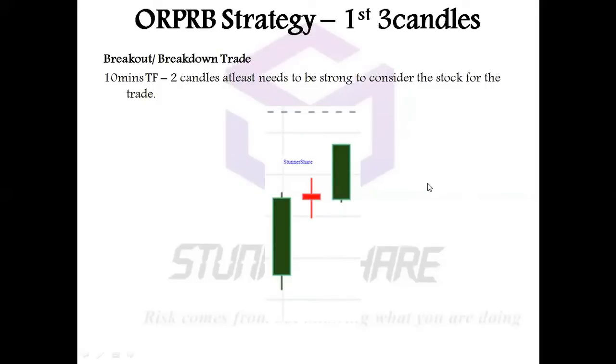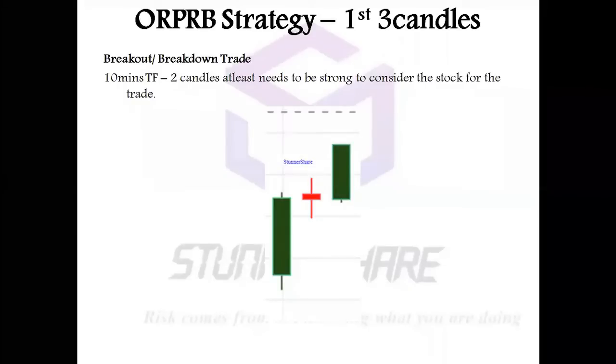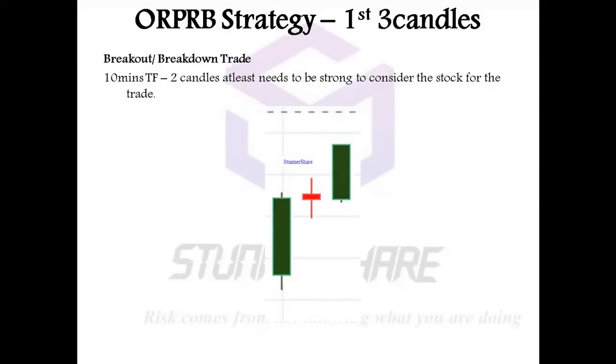For this ORPRB strategy, two things are very important. One is that I prefer the 10 minutes time frame, to know how the candles are made, and I wait for 3 ten-minute candles. Why?